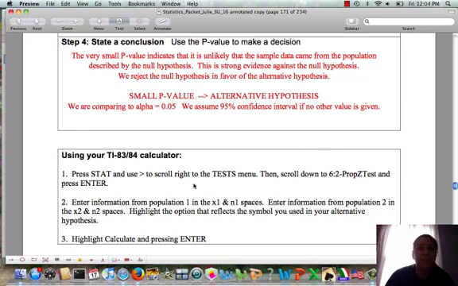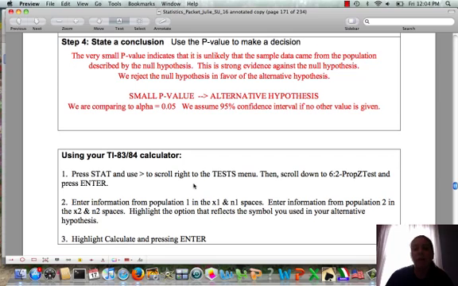And so step 4 is to state a conclusion using the p-value to make a decision. So we say the very small p-value indicates that it is unlikely that the sample data came from the population described by the null hypothesis. So it's unlikely that there are equal proportions of men and women living with their parents. This is strong evidence against the null hypothesis. We reject the null hypothesis in favor of the alternative hypothesis.